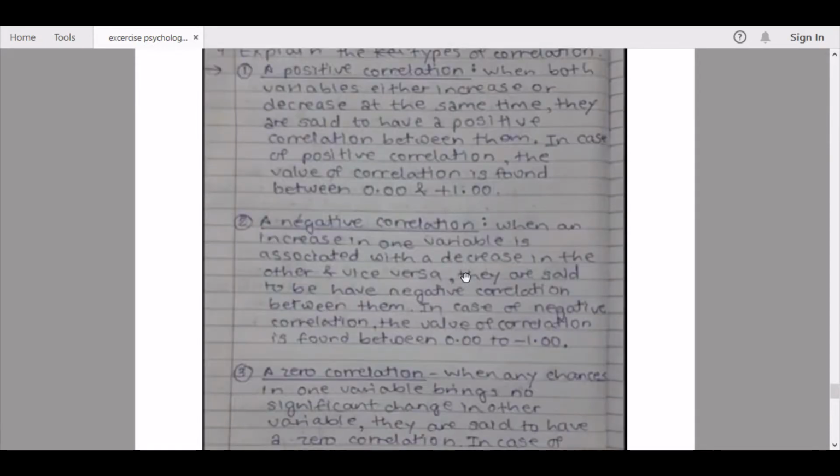Here we continue to the second part, that is a negative correlation. When an increase in one variable is associated with a decrease in the other and vice versa, they are said to be having negative correlation between them. In case of negative correlation, the value of correlation is found between 0.00 to minus 1.00.